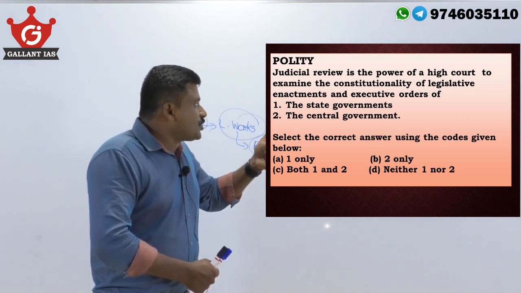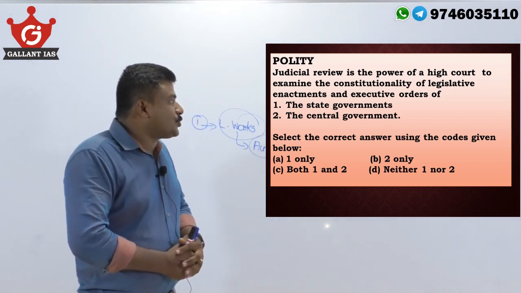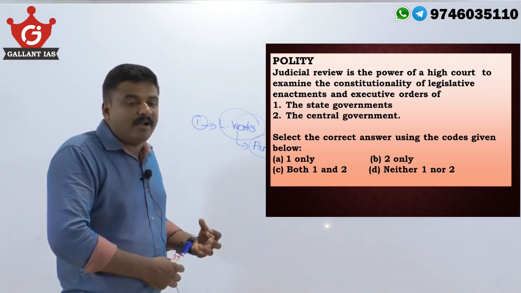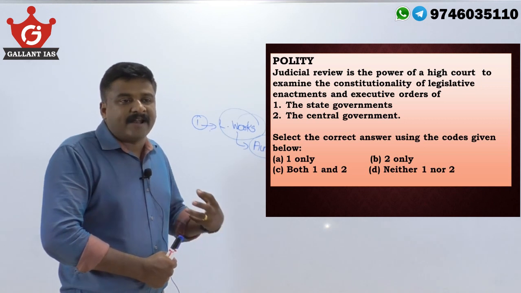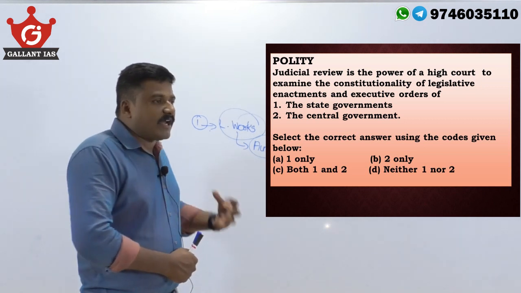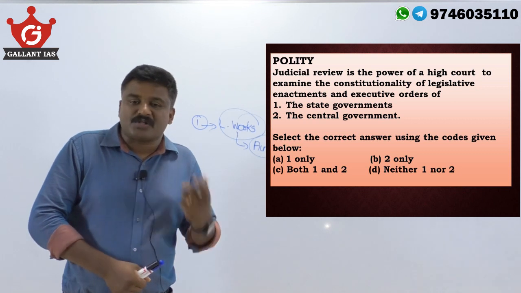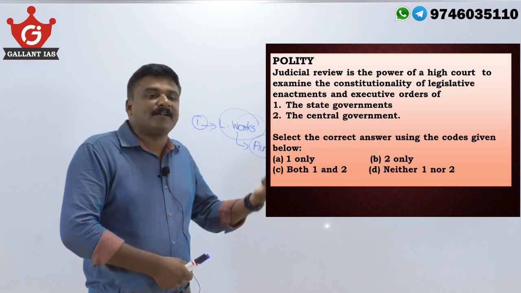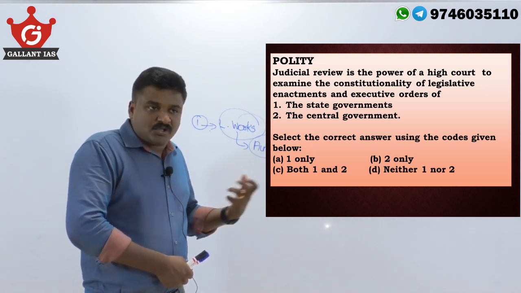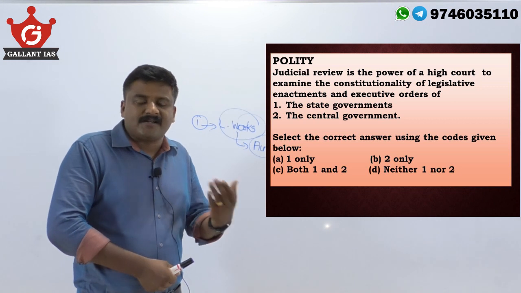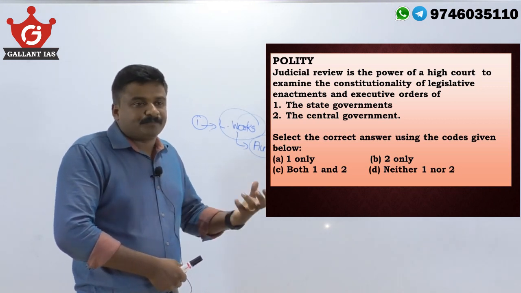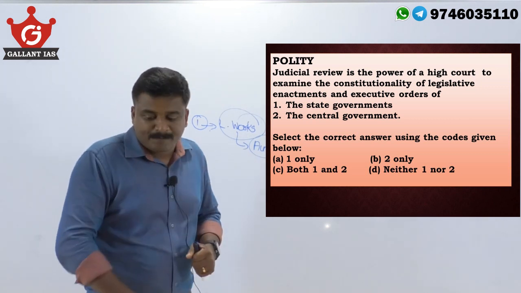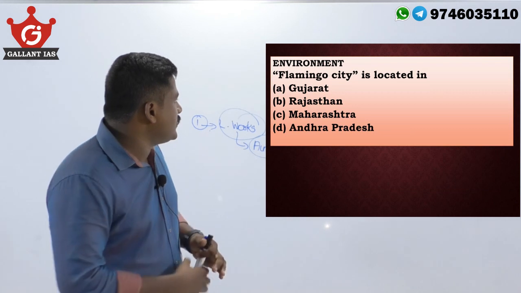Judicial review is the power of the High Court to examine the constitutionality of legislative enactments and executive orders of the state and the center. This is a power conferred upon the Supreme Court and High Courts of India, to examine the constitutionality of legislative enactments and executive orders of both the central and state governments. This is under the provisions of Articles 13 and 226. You could see that High Courts are also conferred with these judicial review powers, of both the central and state governments.